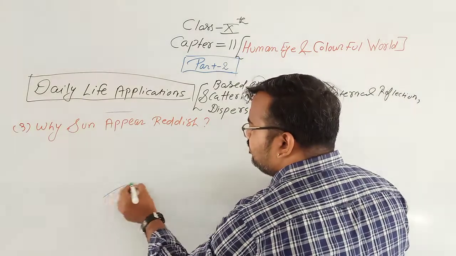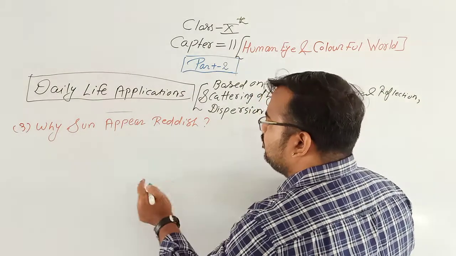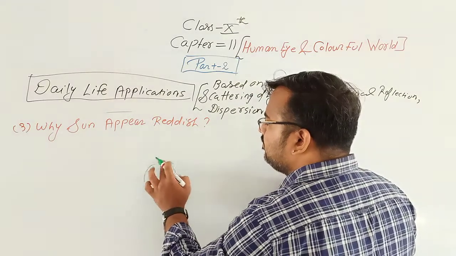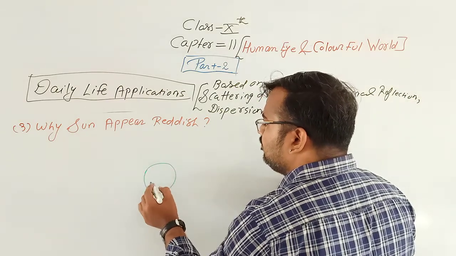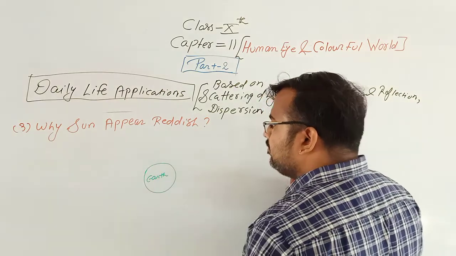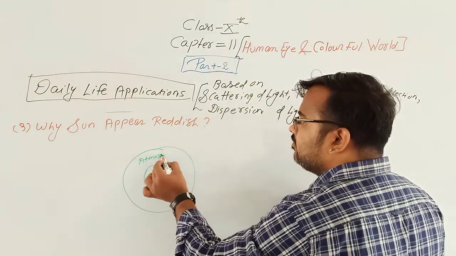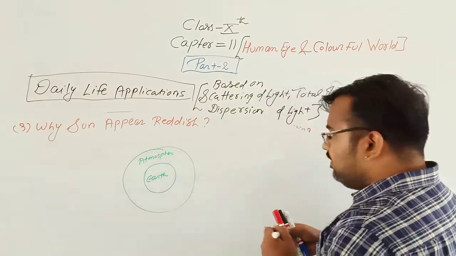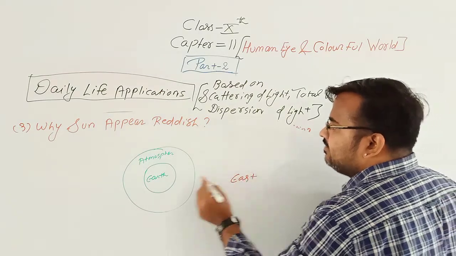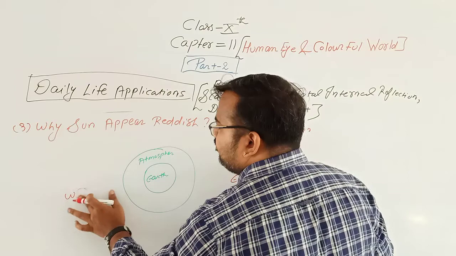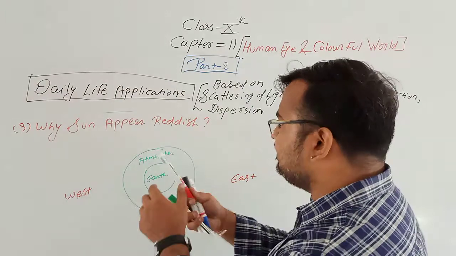Suppose this is Earth, and this is the atmosphere of Earth. Clear? Now, suppose this is the direction of east and this is west. Now the question is, why does the sun appear reddish